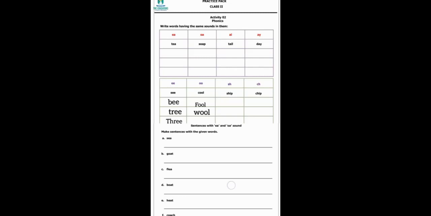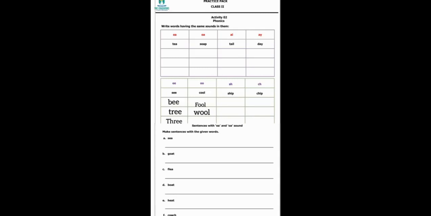Next word is wool. If we combine w, oo, l, wool. And the last word is pool. P, oo, l, pool. Yes, these were the double O words. Now let's move to the next one. SH. This gives the sound of sh. S and H gives the sound of sh.